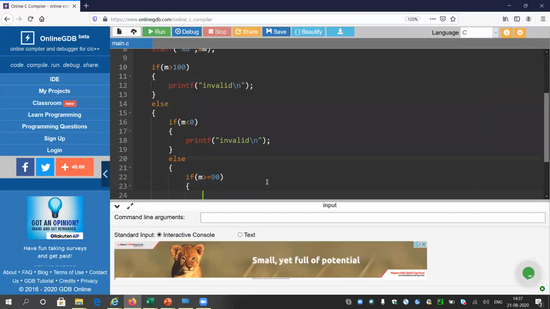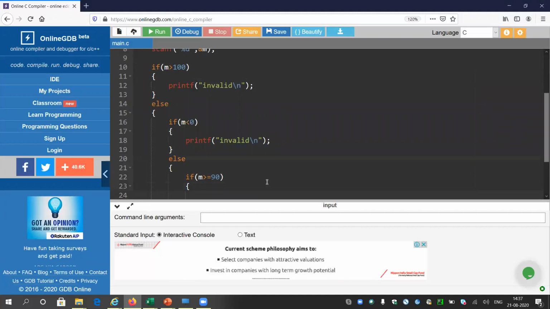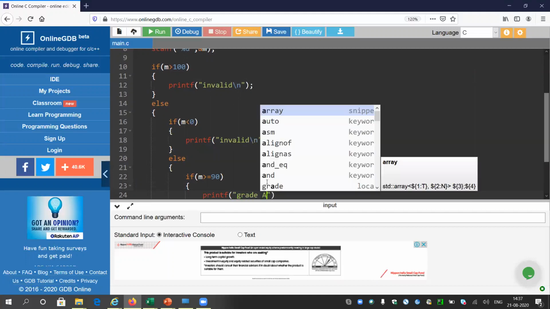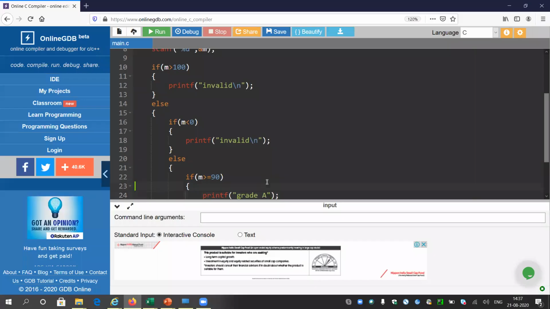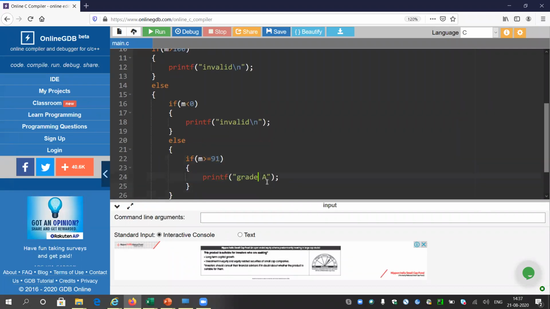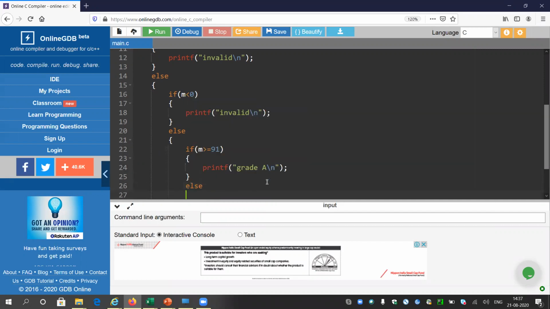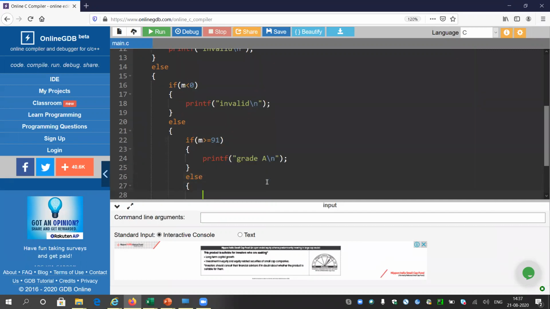I think this part is clear. So now if it is greater than 90, we can directly print grade A, right? Because in the program it is written 91 to 100 is A. Sorry, I have to give 91, not 90. I will have to cover all of the conditions parallelly. So else, if it is not greater than 91, I will check if the marks is greater than or equal to 71 or not.